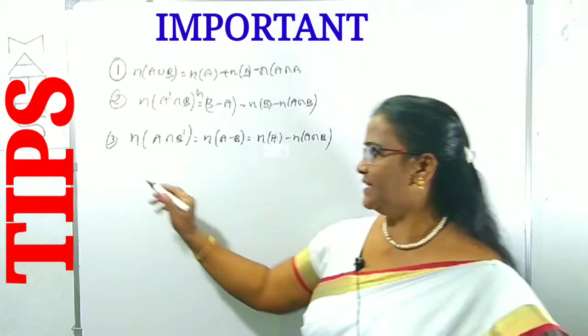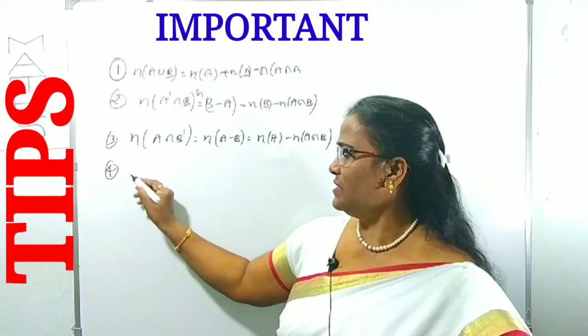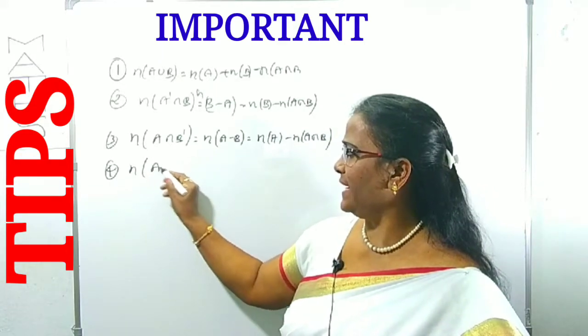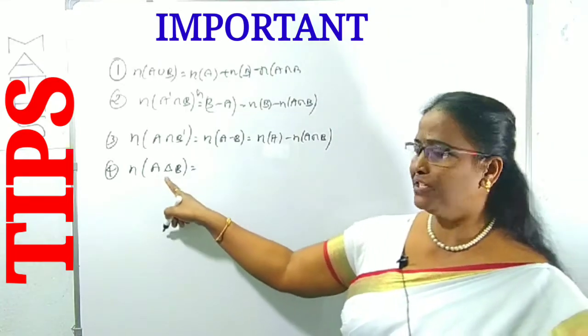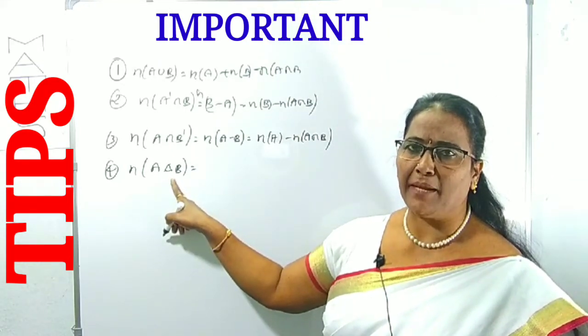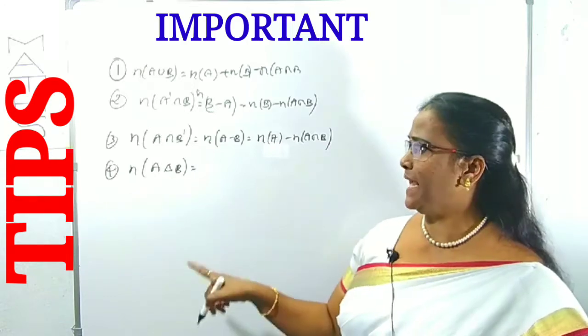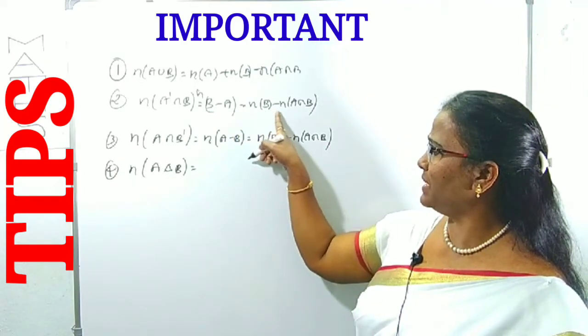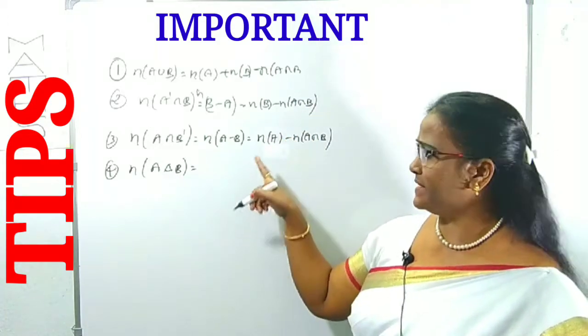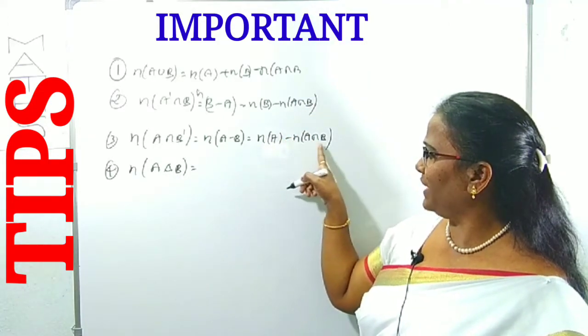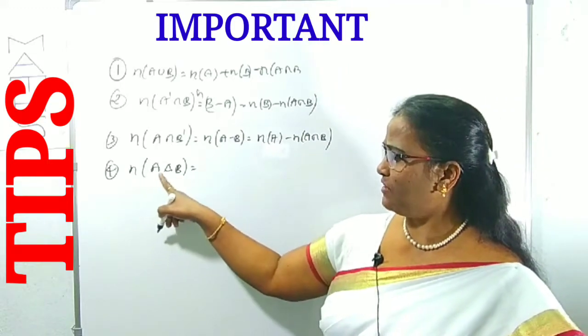Right? And the fourth one, suppose n of A delta B. What did I say about A delta B? That is the symmetric difference of A and B, which means A minus B union B minus A. A minus B is n of A minus n of A intersection B, and B minus A is n of B minus n of A intersection B. Union means plus. Now tell me what is n of A delta B?